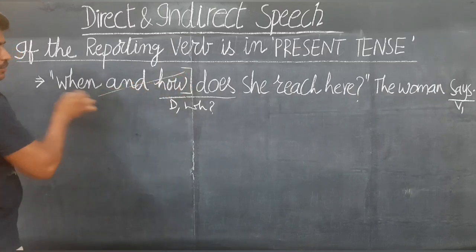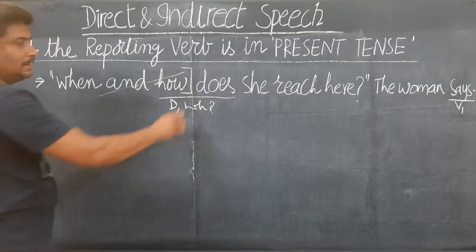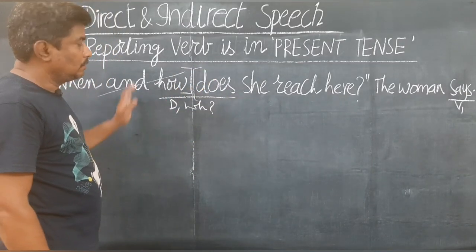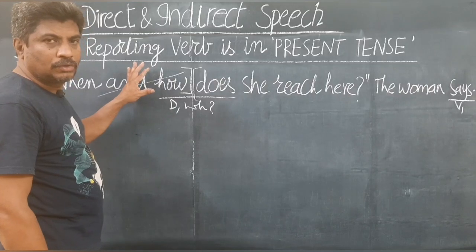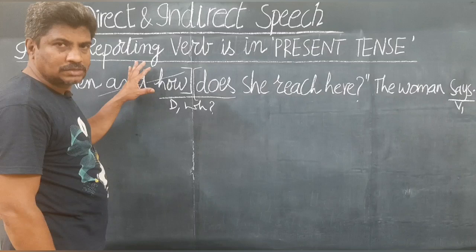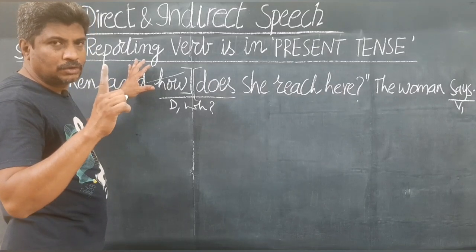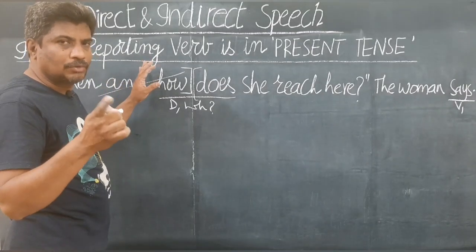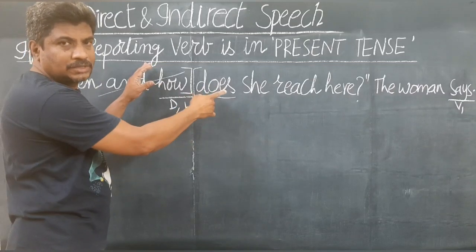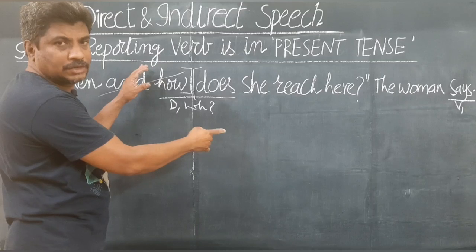Ignore these two WH words, and the rest of the sentence will be a yes/no interrogative. When you ignore these two WH words, or in some cases one WH word, the rest of the sentence becomes a yes/no interrogative. What do we do with a yes/no interrogative?